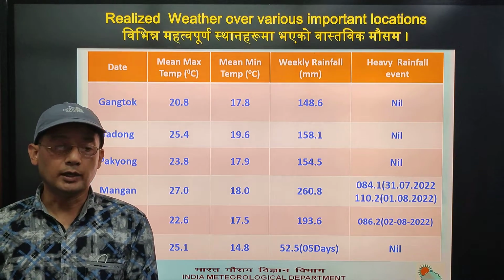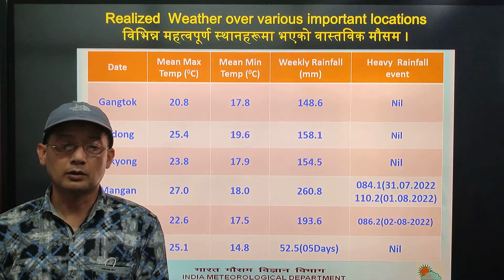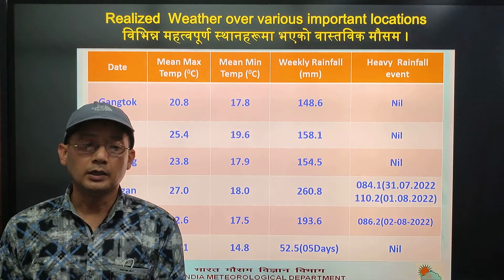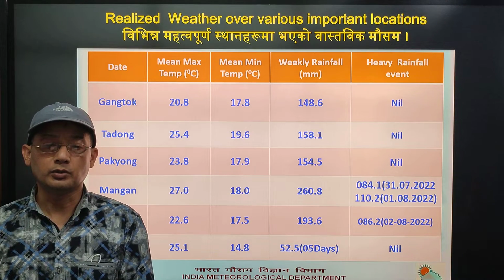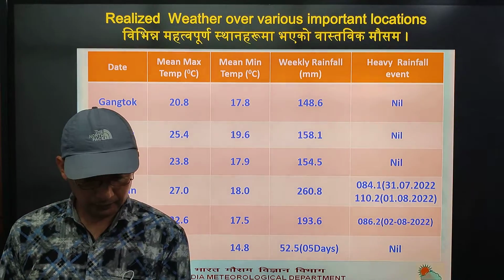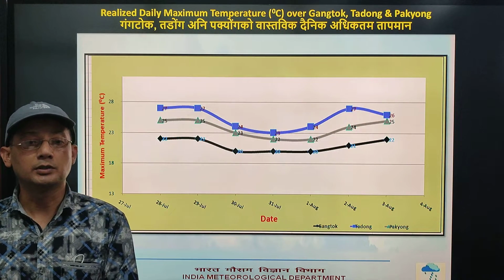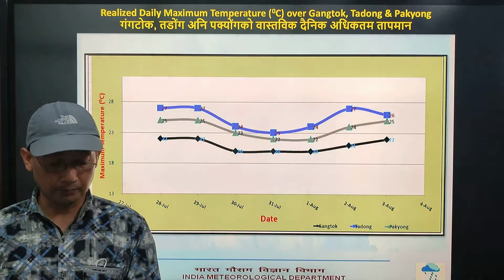So at Mangan there were 2 heavy rainfall events, on 31st July and 1st August. And at Gizing 86.2, that is heavy rainfall, was recorded on 2nd of August. Next we have realized daily maximum temperature in degrees Celsius over Gangtok, Tadong and Pakyong in graphical form.